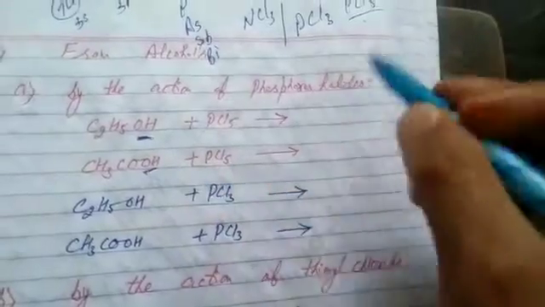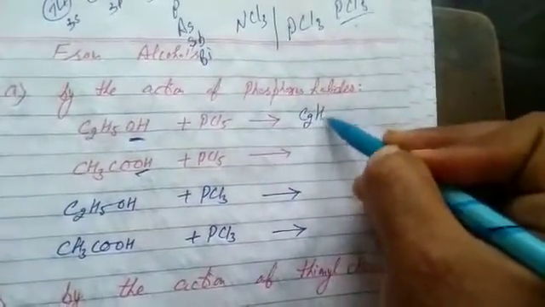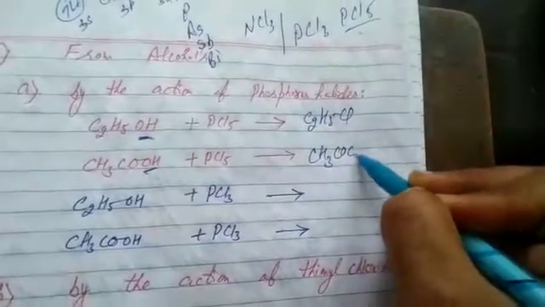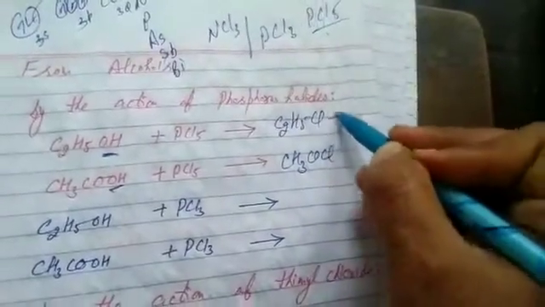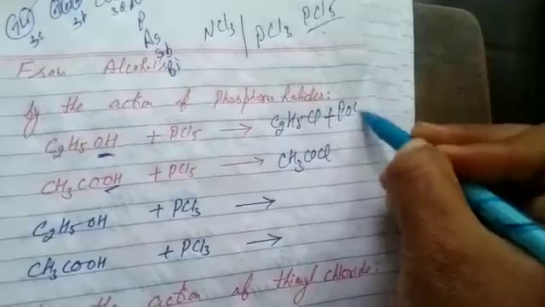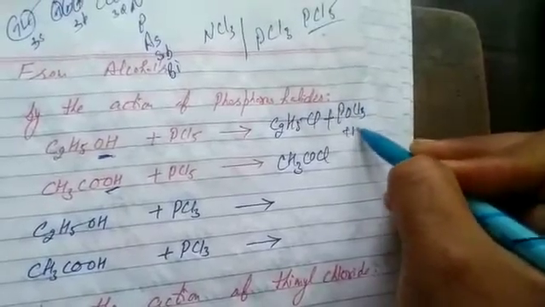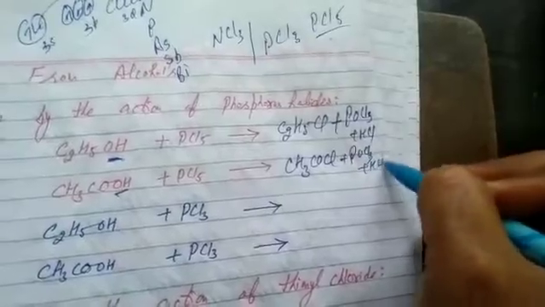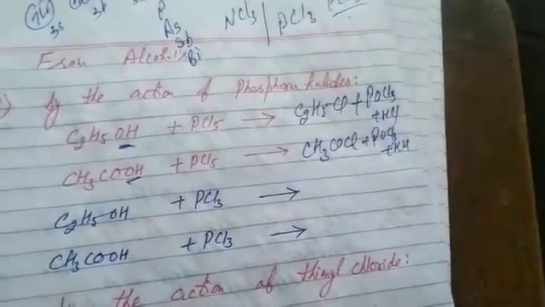The hydroxyl group is replaced by a halogen atom, giving C2H5Cl. In this case, CH3COCl. If it is an acid, it is an acid halide. And the side products are POCl3 and HCl. Same here, POCl3 and HCl. We do these reactions in conversions.